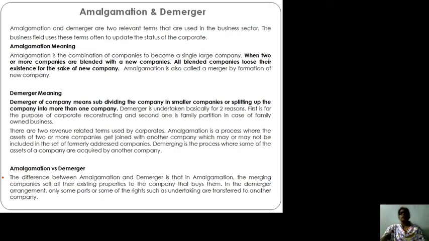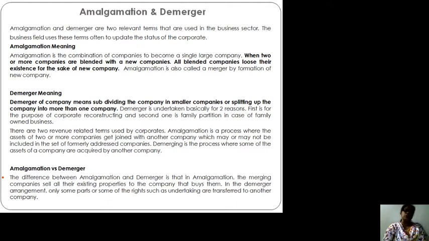Now we will see amalgamation and demerger. Now we have seen merger, how merger takes place, why there is a need, and what is the reason behind merger. Now these are the two relevant terms that are used in business sectors. The business field uses these terms often to update the status of corporates.